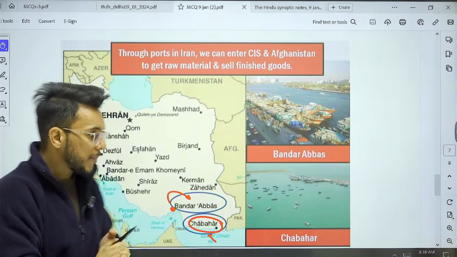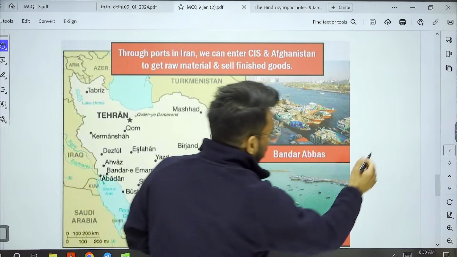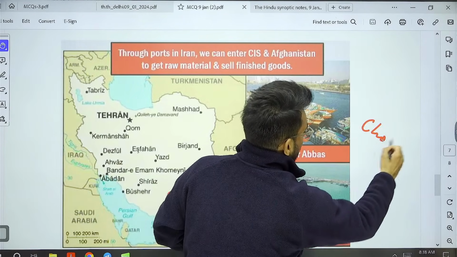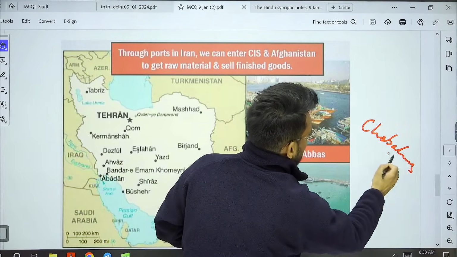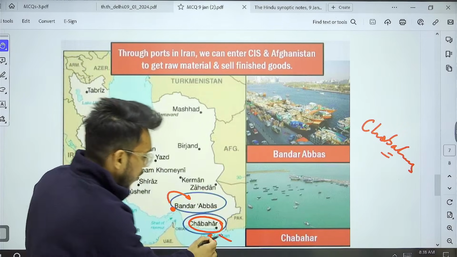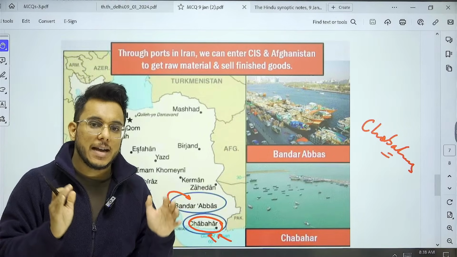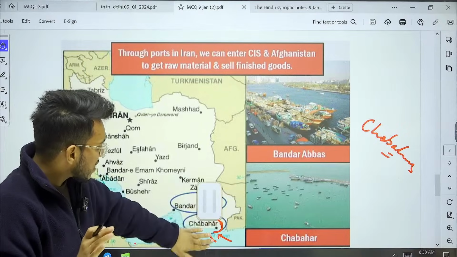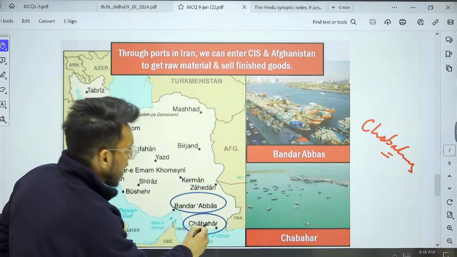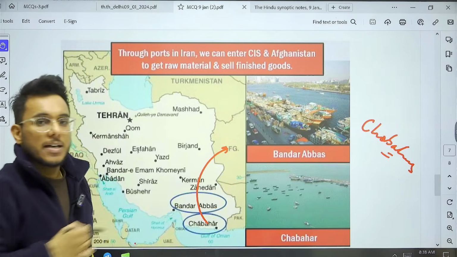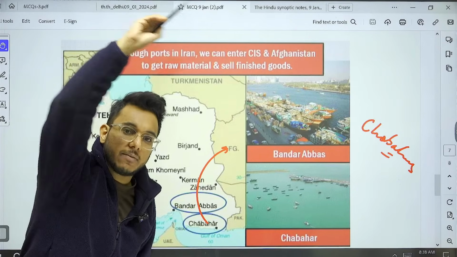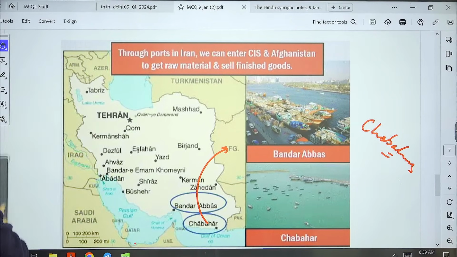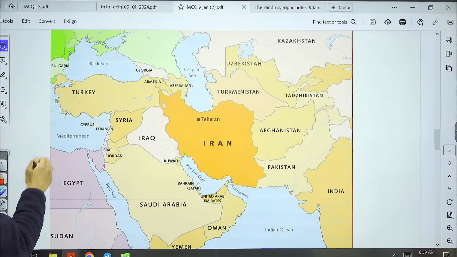Why are they important? Because India is already taking up the Chabahar project. This Chabahar port is being developed with India's assistance. Why is India developing it? Because through this port, India will try to get an entry into Afghanistan, and through Afghanistan directly into Central Asia. I will also show you this on a larger map.